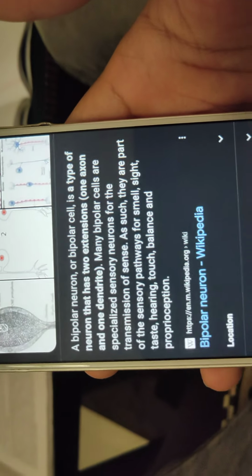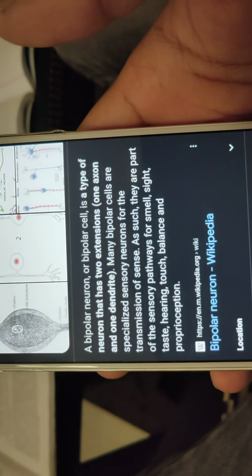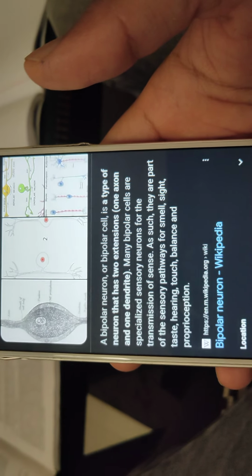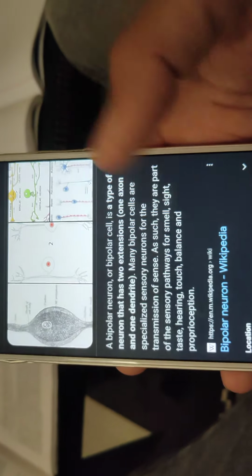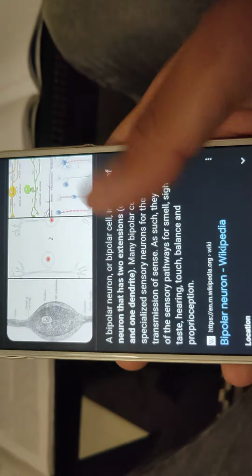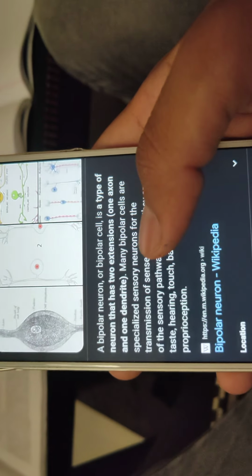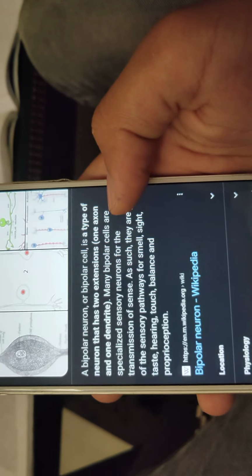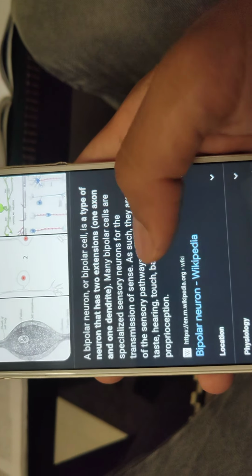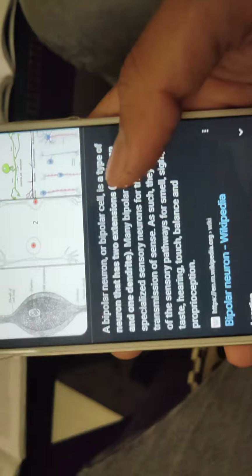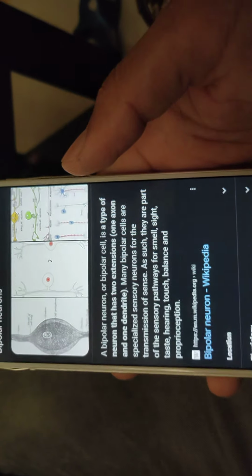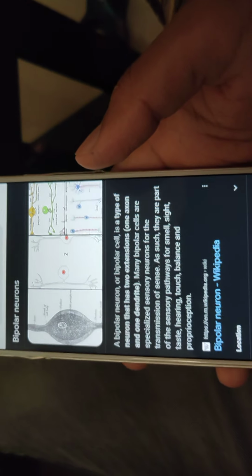A bipolar neuron or bipolar cell is a type of neuron that has two extensions. Now it has two extensions, not two axons, only two extensions, right? It is extended from two sides. One axon and one dendrite. Many bipolar cells are specialized sensory neurons for the transmission of sense. So they have two branches, two extensions. One is the axon and the other is the dendrite.